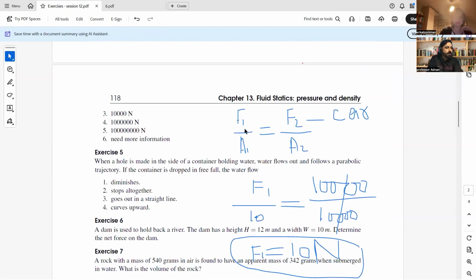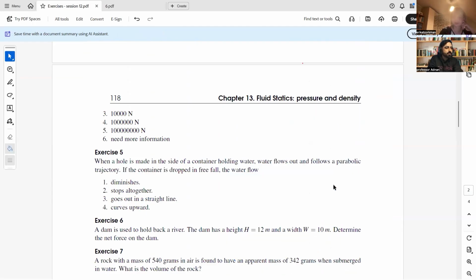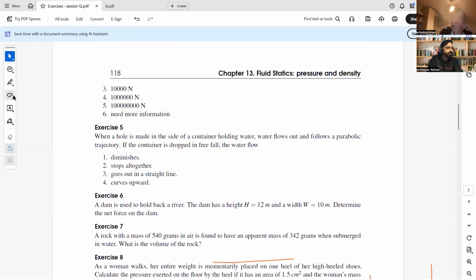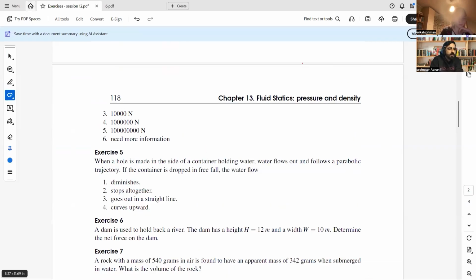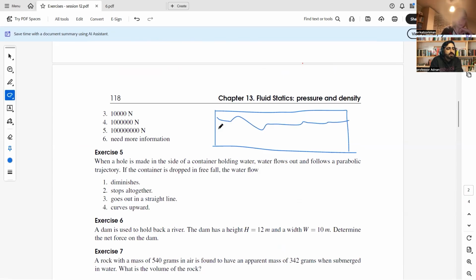Now let us move towards question number 5. When a hole is made in the side of a container holding water, the water flows out in a parabolic trajectory. Let us have a container, suppose like this, at some height, and in it water is existing.